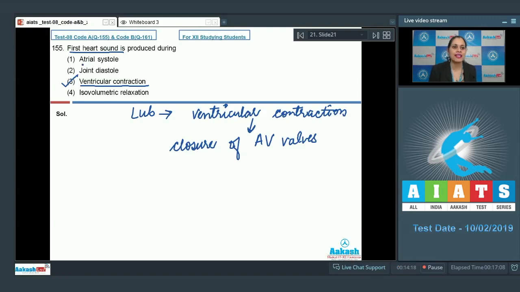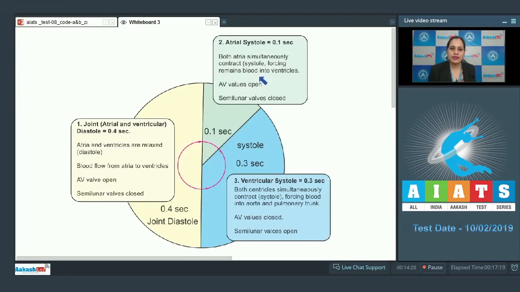The very first option is atrial systole, and this is an incorrect option. As you can see here, during atrial systole, AV valves are open whereas semilunar valves are closed, and we know that the first heart sound LUB is produced due to closure of AV valves.